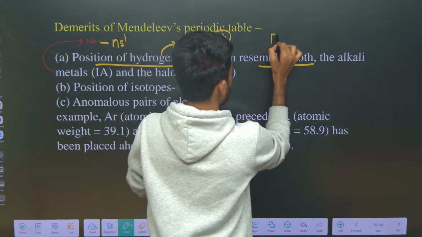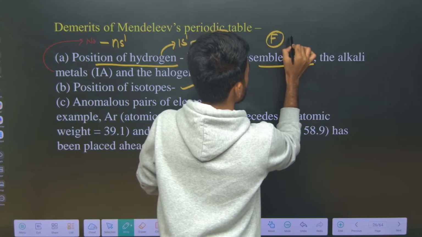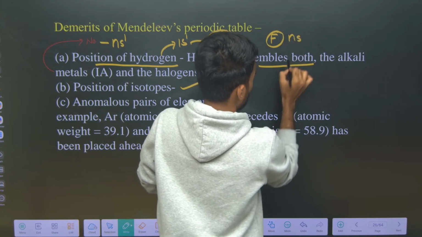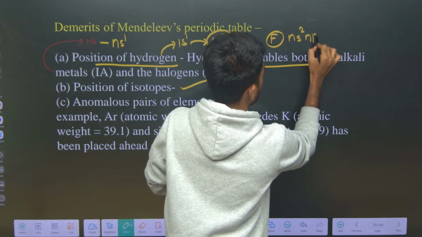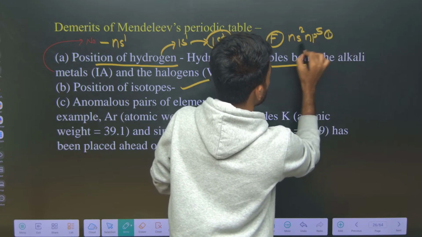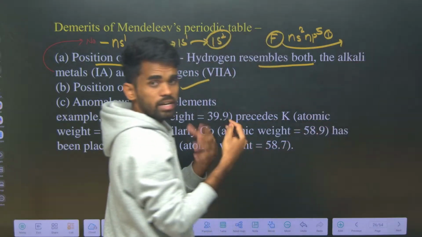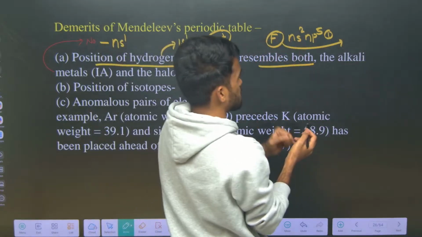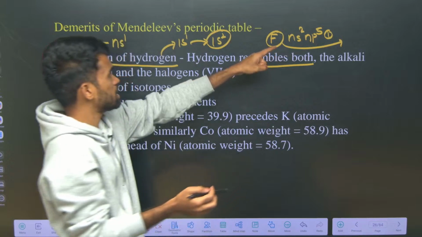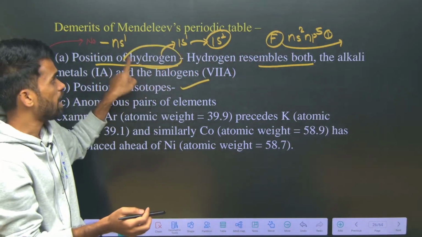Halogens have ns2 np5 configuration. By gaining one more electron, they attain the inert gas configuration; for fluorine, the neon configuration. A similar scenario is seen in the case of hydrogen.